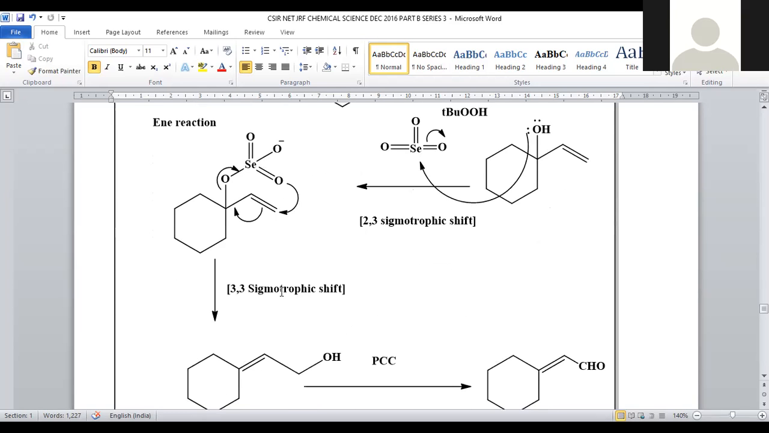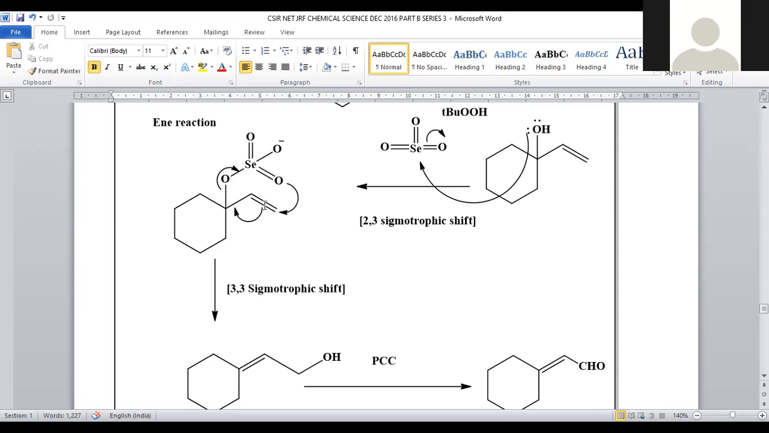Now it participates in a 3,3 sigmatropic shift. Why is it called sigmatropic? 1, 2, 3, 1, 2, 3. Three atoms of one chain and three atoms of another chain will participate in shifting of functional groups. How will it be? Let us see. Here, the already existing oxygen-carbon bond will be ruptured and the bond will be shifted so that here we will get a double bond. And the pi bond present at this position will be shifted, and there is a possibility of a new carbon-oxygen bond.